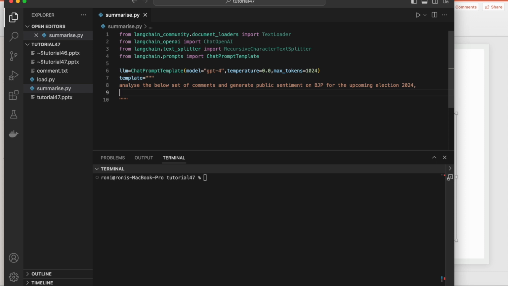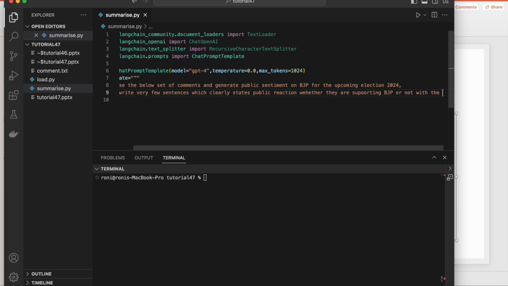And I'll just write very few sentences which clearly state the public reaction, whether they are supporting BJP or not, with the reason.